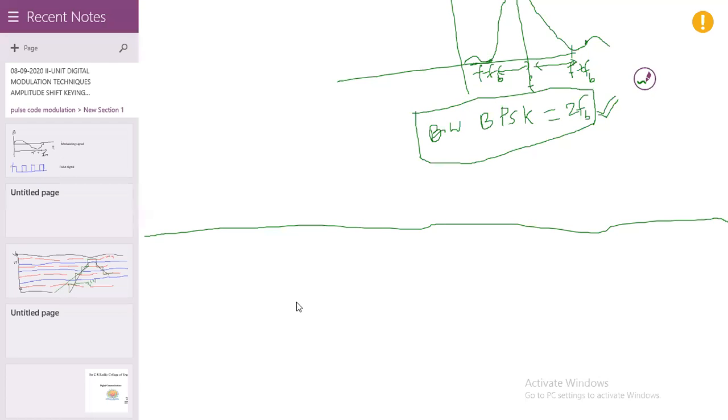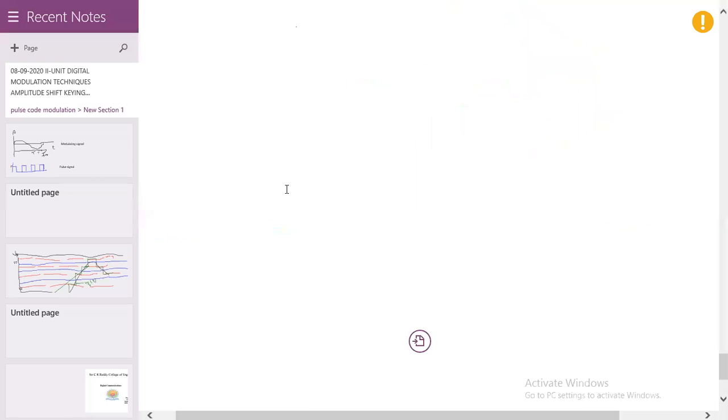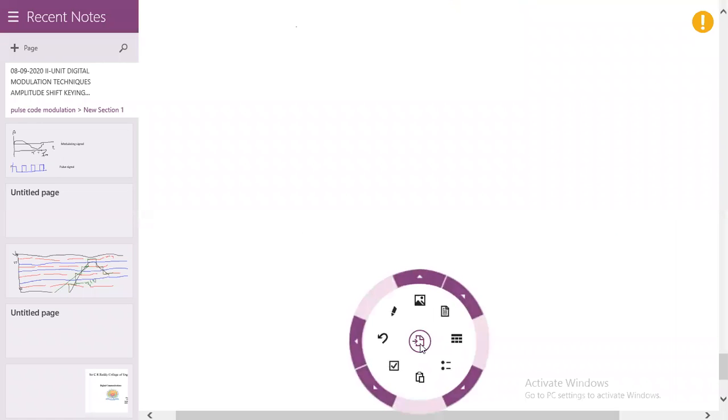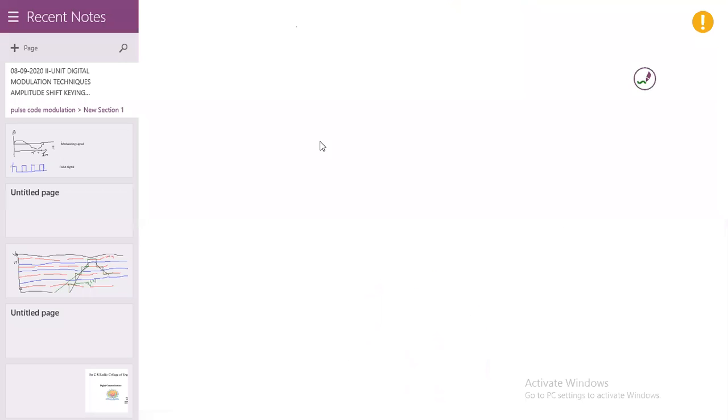Okay, my screen is visible to you. Yes, ma'am. Okay, now I will start. The two disadvantages of BPSK, right? One is the complexity of the receiver block diagram.